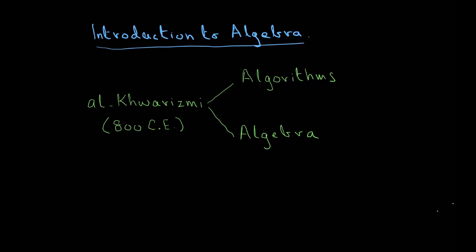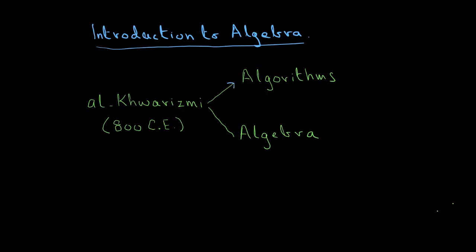One is algorithms, and this is really how his name Al-Khwarizmi got translated into Latin and then into English. So there's a long story behind it, but Al-Khwarizmi's name got converted through various languages, and ultimately it got the name of algorithms. So Al-Khwarizmi is directly the person who is responsible for the word algorithms.